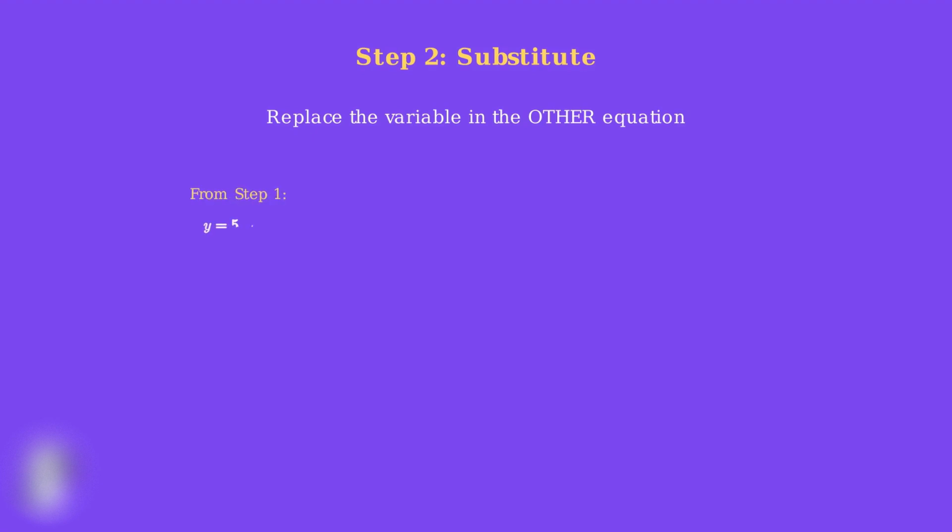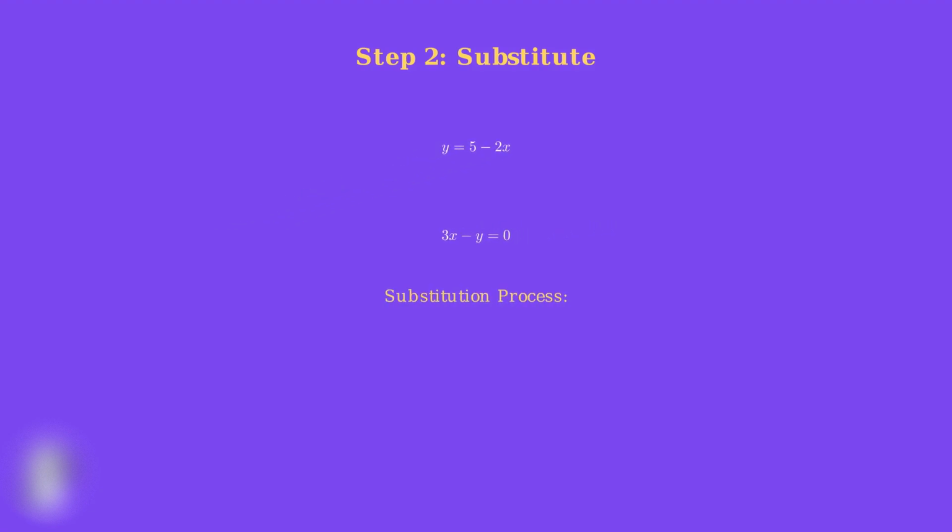From our previous step, we isolated y and found that y equals 5 minus 2x. Now we need to use this expression. Here's our other equation, 3x minus y equals 0. This is where we will substitute our expression for y. Now watch carefully as we substitute.